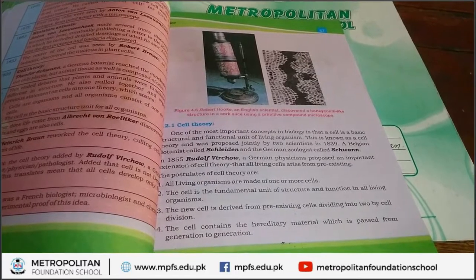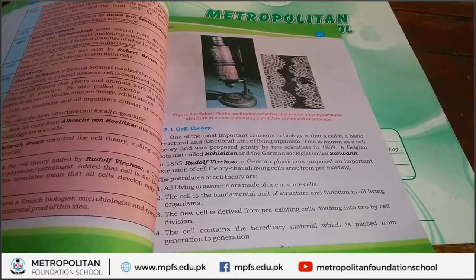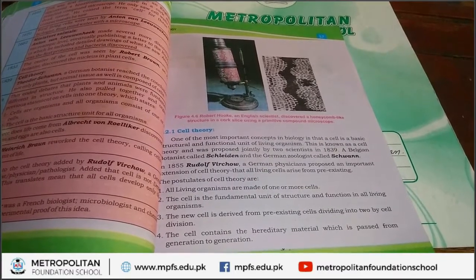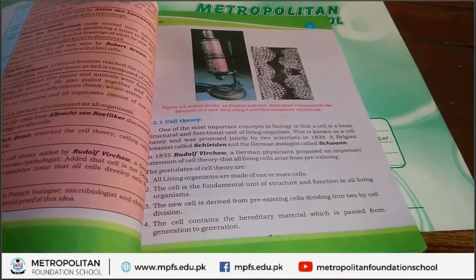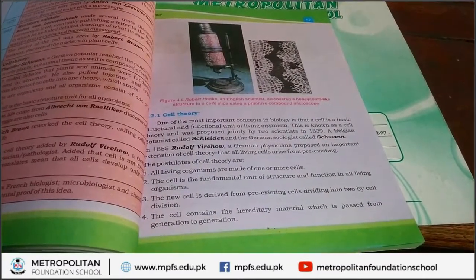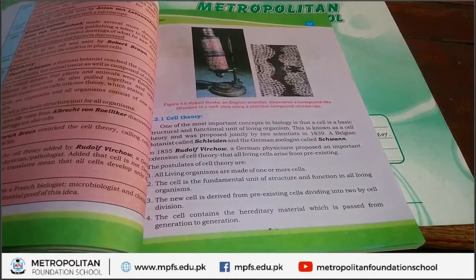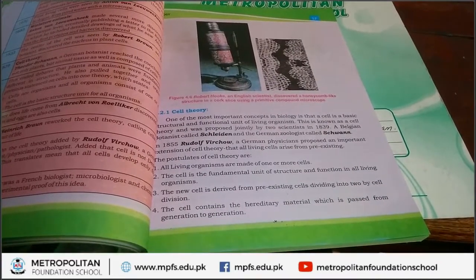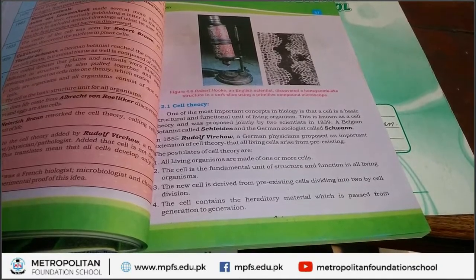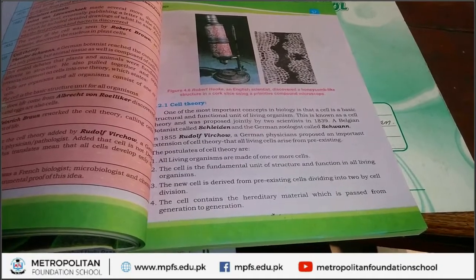He also contributed with these two scientists and given postulates of cell theory. Now, we discuss postulates of cell theory. First postulate of cell theory is all living organisms are made up of one or more cells.